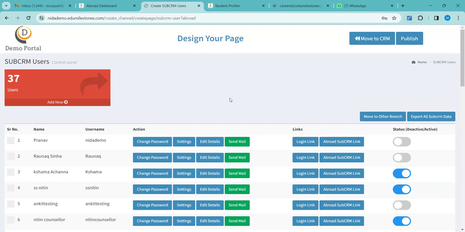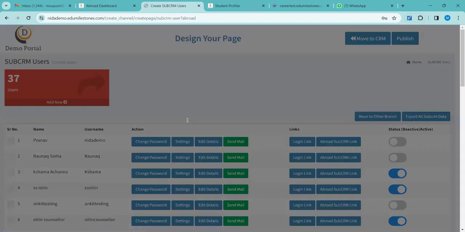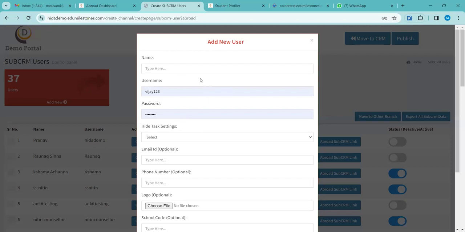So for creating a sub CRM, you will have to go to the add new option here. Add new. You have to fill in certain details about the sub CRM whom you are about to create or add. For example, username, let me take a dummy one.